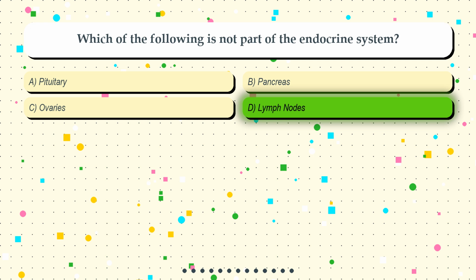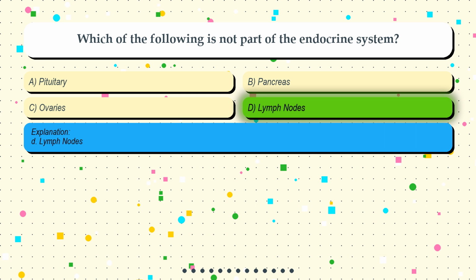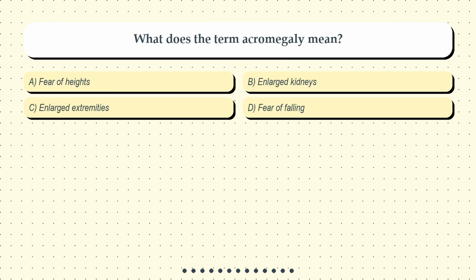The correct answer is option D. Lymph nodes. Question 5. What does the term acromegaly mean? Option A. Fear of heights. Option B. Enlarged kidneys. Option C. Enlarged extremities. Option D. Fear of falling.